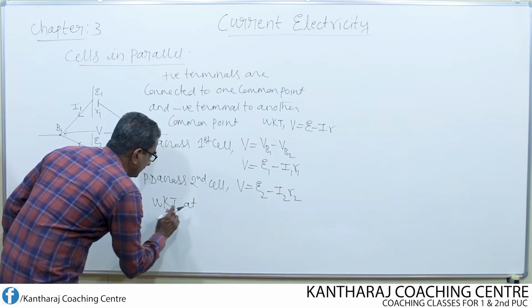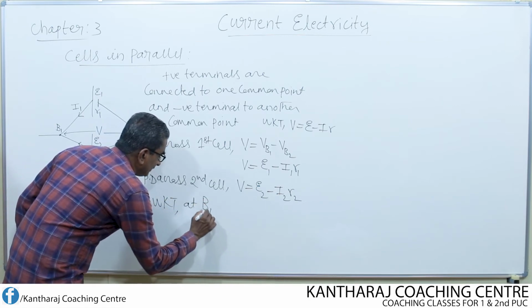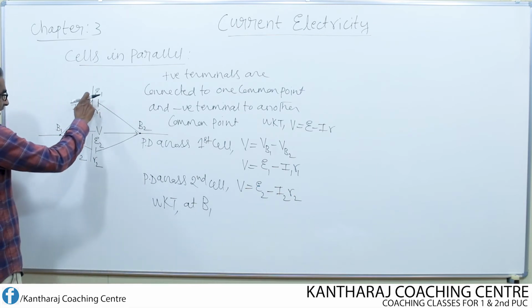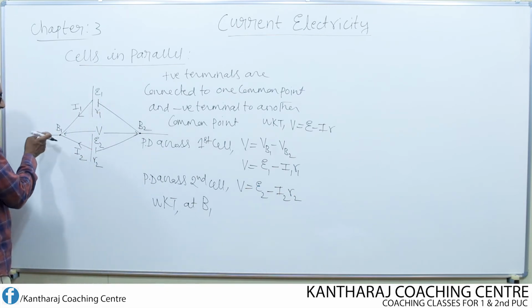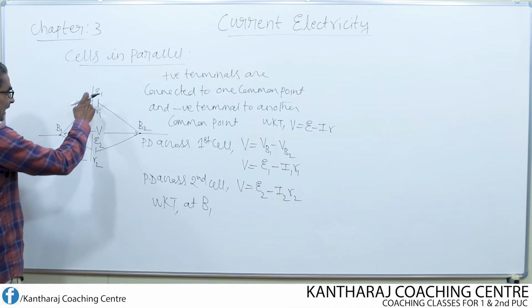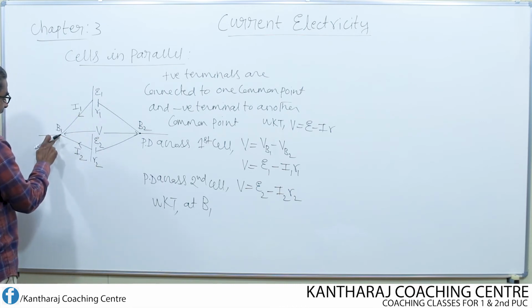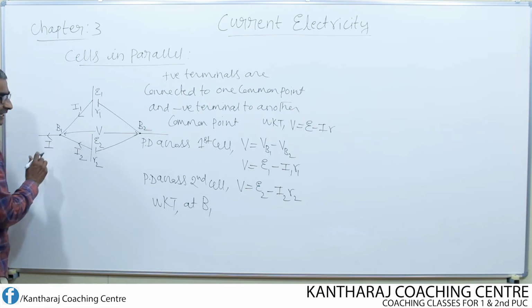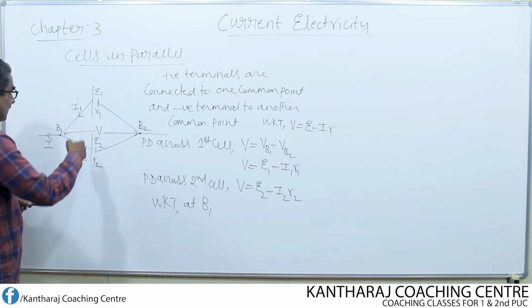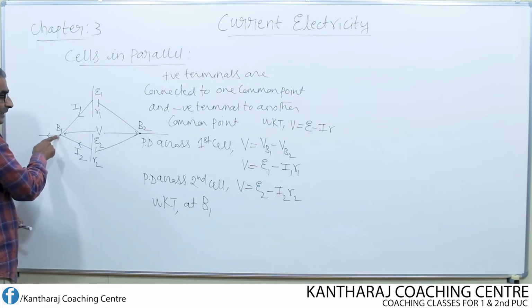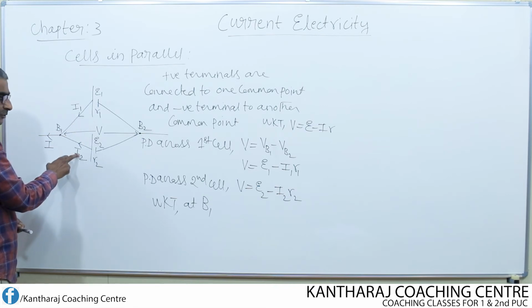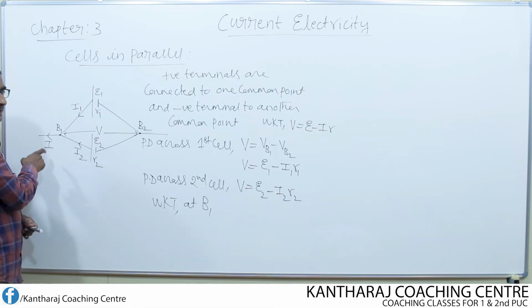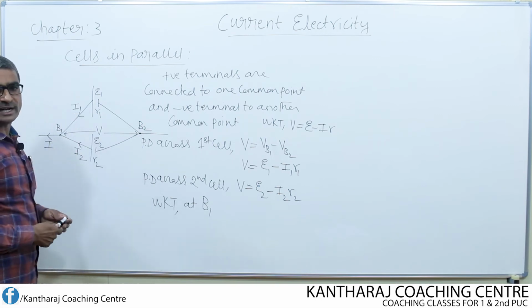We know that at point B1, the current coming from the first cell is I1, and from the second cell it is I2. I1 and I2 reach the point B1 and together flow out as I. That means the current flowing into B1 is I1 and I2, and the current flowing out of B1 is I. So I is equal to the sum of I1 and I2.